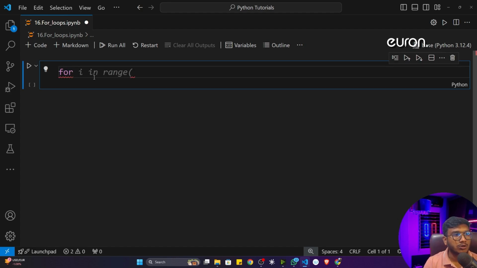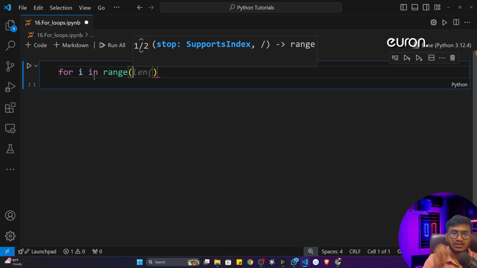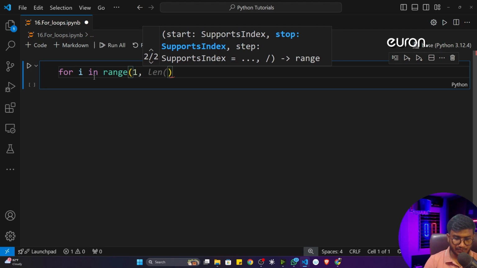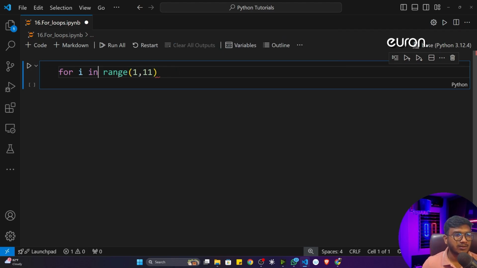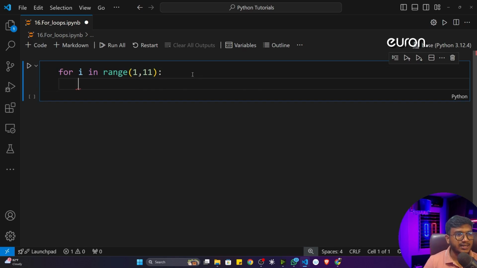So if you want to define a for loop, you can write the for keyword, and here you can mention i in range, and inside that you can give any kinds of number. Let's say I want to generate 1 to 10. I will give 1 to 11 because I told you in programming your last number would be excluded, so that's why you have to take one extra number. I think in the while loop also I explained this concept, right? So this is the syntax of for loop, guys.